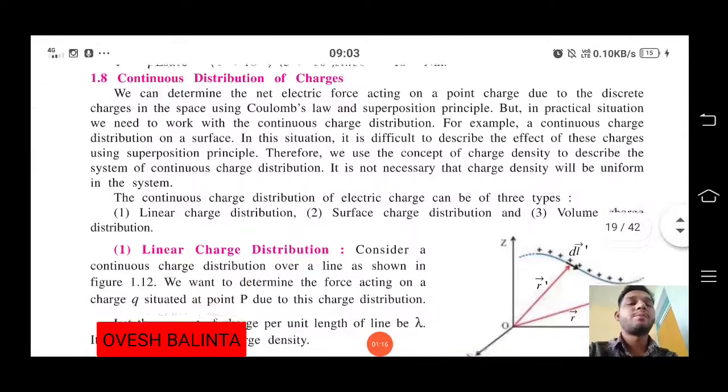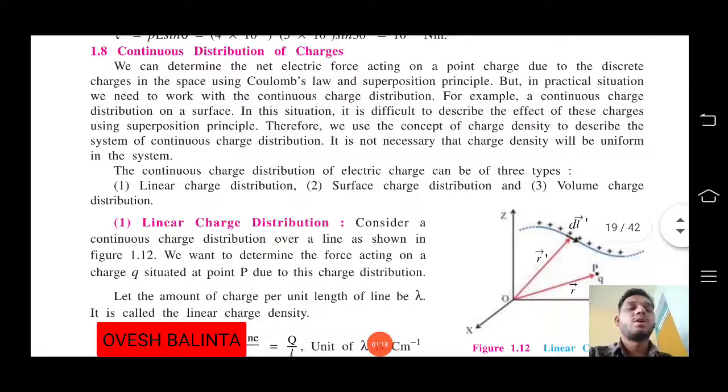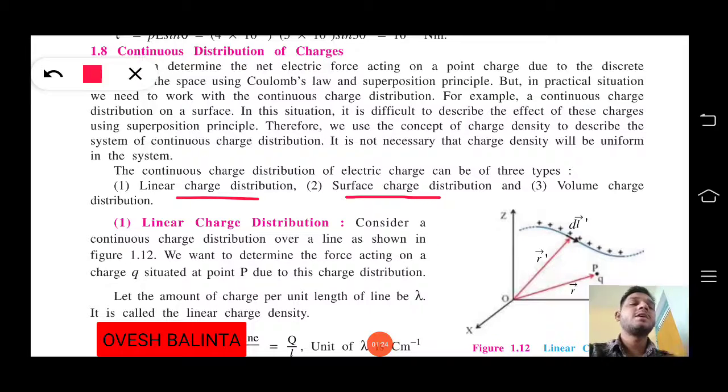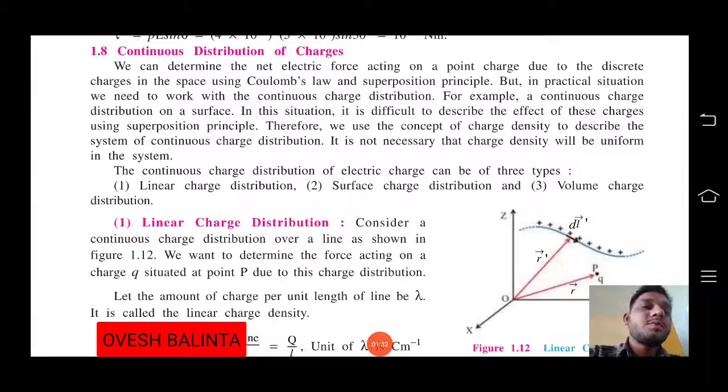There are three types of continuous charge distributions. First is linear charge distribution, second is surface charge distribution, and third is volume charge distribution. So: linear charge, surface charge, and volume charge distributions. Now let us see linear charge distributions. We are talking about linear charge distributions.